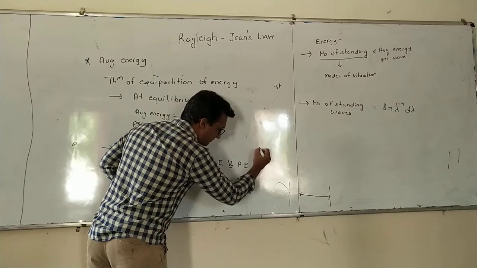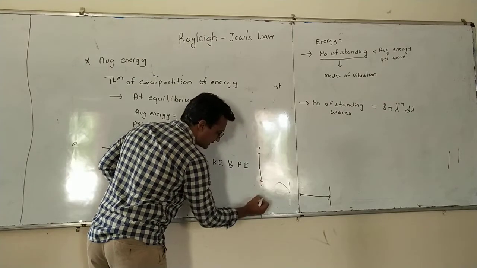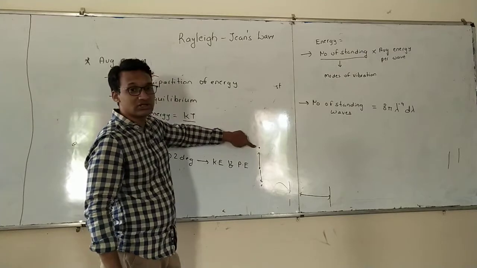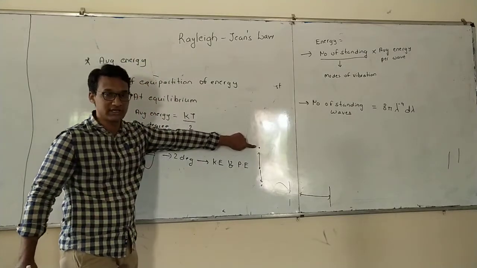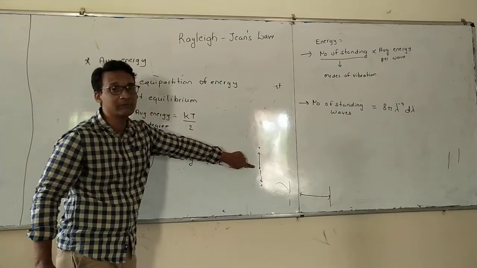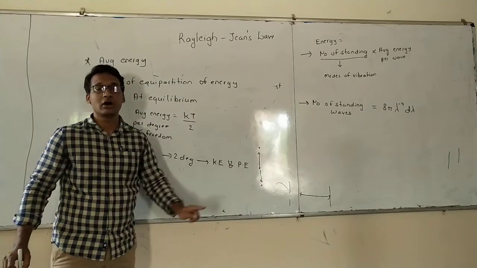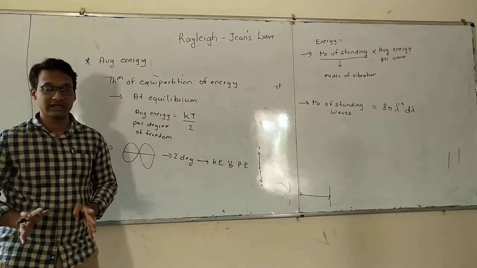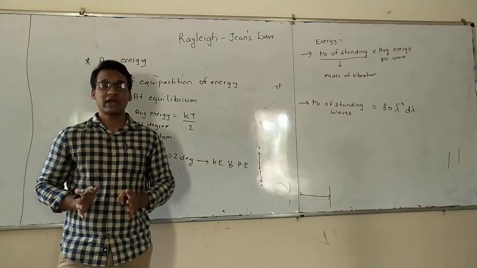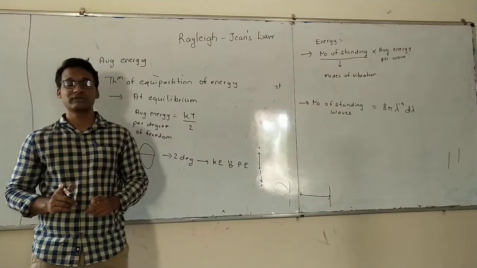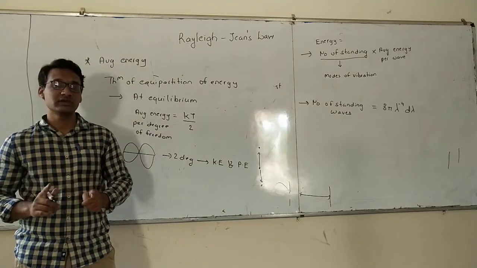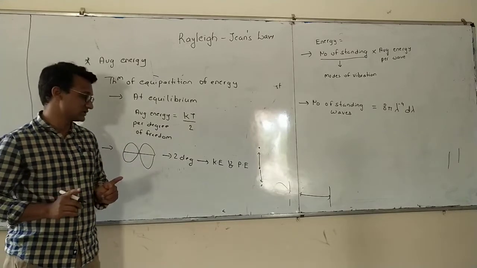When an object vibrates, at the extreme position all the energy is in the form of potential energy, and at the equilibrium position all the energy is in the form of kinetic energy. Therefore, a standing wave has 2 degrees of freedom because there are only 2 ways in which it can hold the energy.